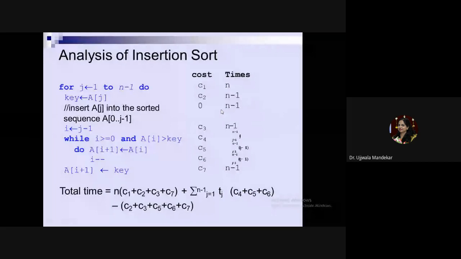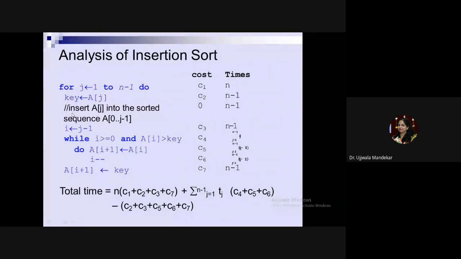Next statement is a comment statement. For the comment statement, as it is not executing, no machine cycle, no CPU cycle will be there for the execution. Hence, the cost of the execution will be zero, because being a comment statement, it is a non-executable statement.